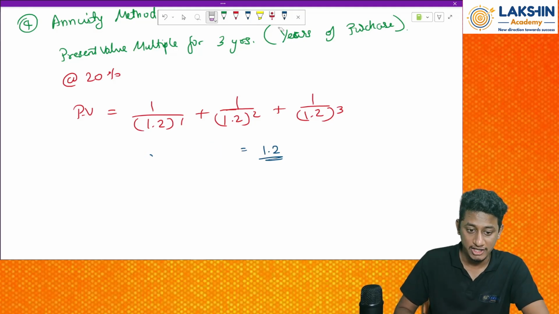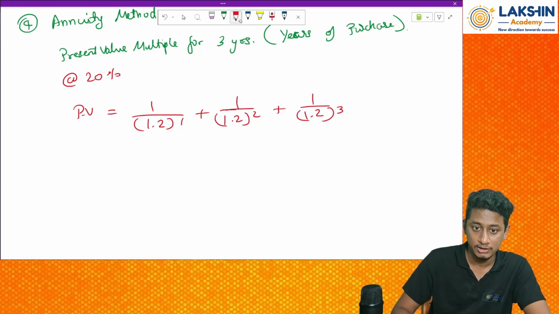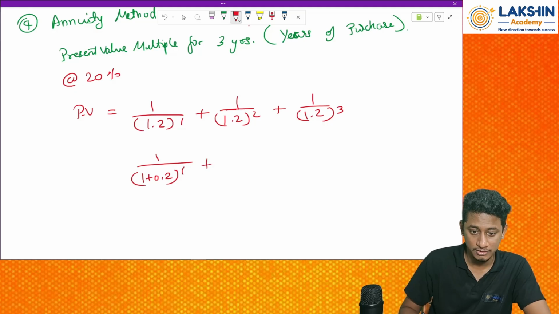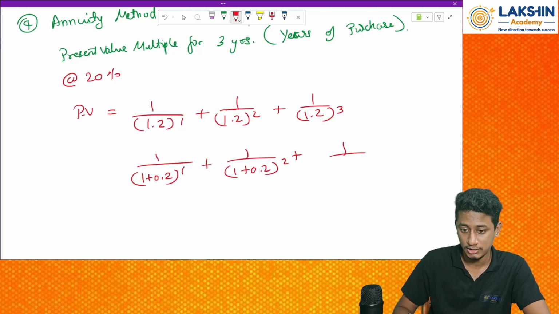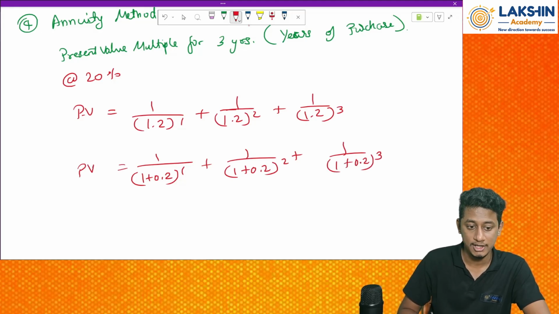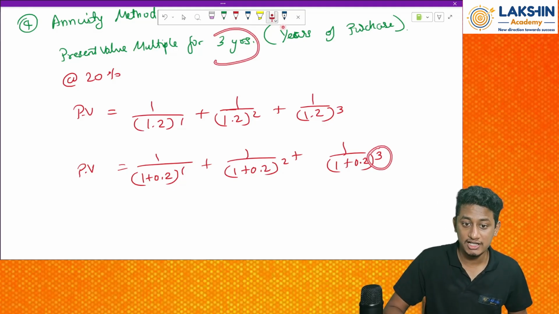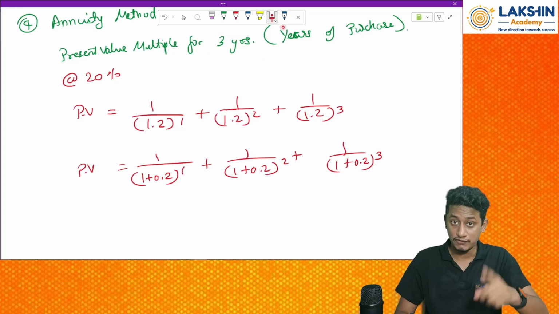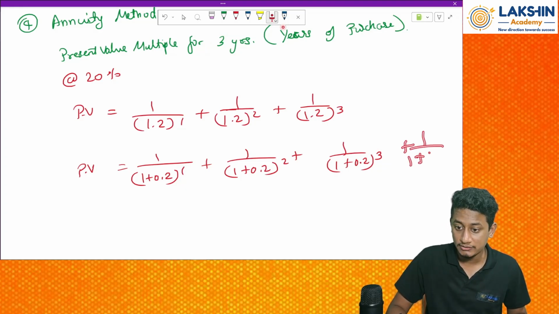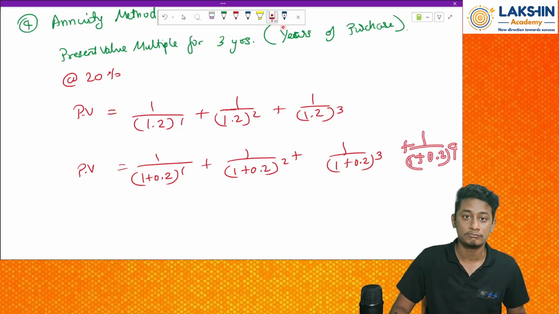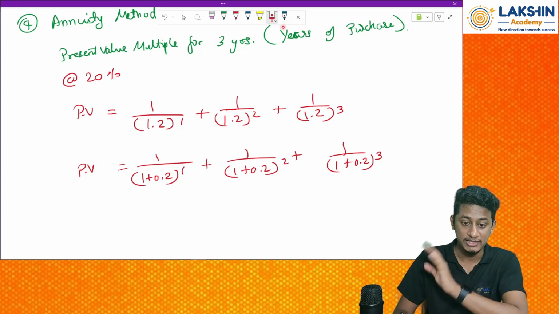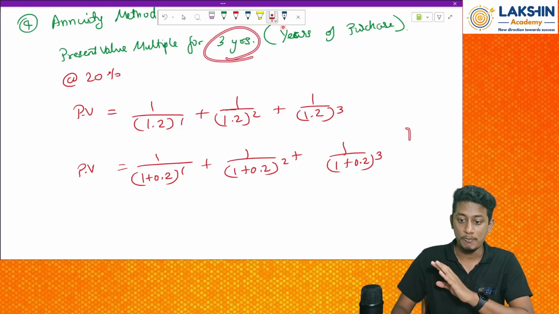Or else I can also write this as: 1 divided by 1 plus 0.2 raised to 1, plus 1 divided by 1 plus 0.2 raised to 2, plus 1 divided by 1 plus 0.2 raised to 3. This is my PV. This is how you need to compute the PV factor. Why did I stop at 3? Because we are computing it for 3 years of purchase only. If it was for 4 years, again 1 divided by 1 plus 0.2 raised to 4, and so on, continuing for the number of years. But in this case, only 3 years is required, so I am stopping at 3.